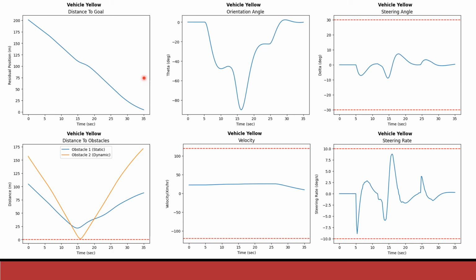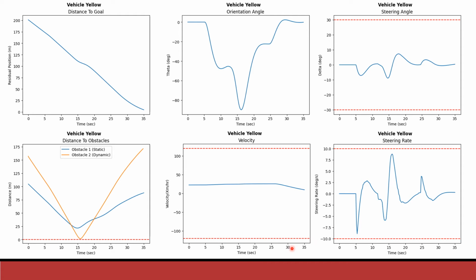Here we observe similar properties: we reach the goal, and the orientation angle and steering angles are nearly zero at the end, which are the desired angles. And here the obstacle has been avoided. Also here are the velocity and steering rate, which are the control inputs for our car.